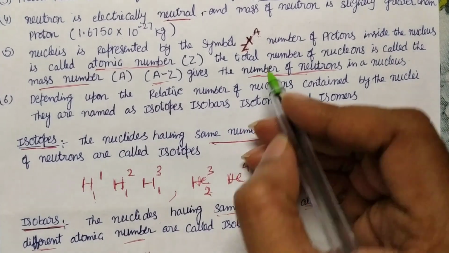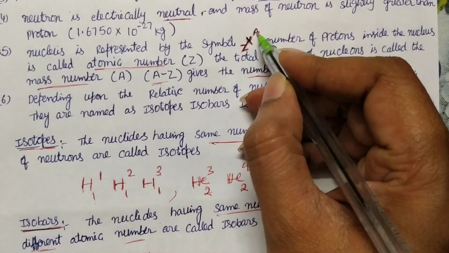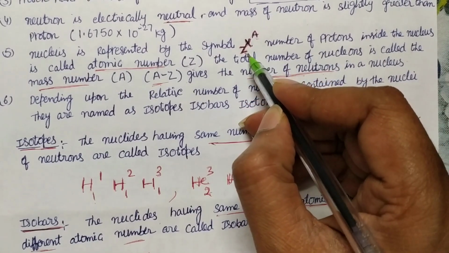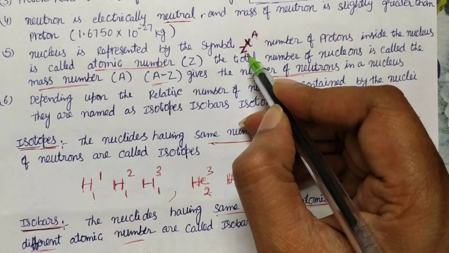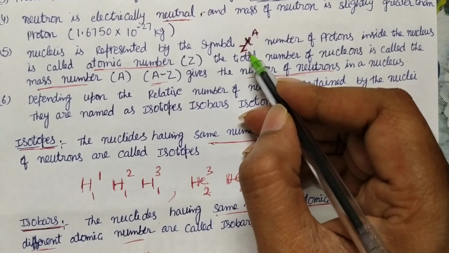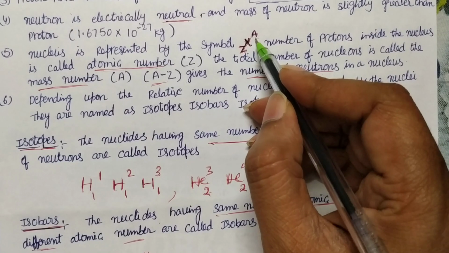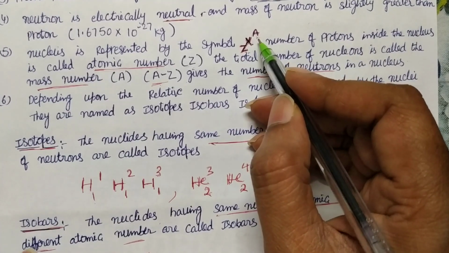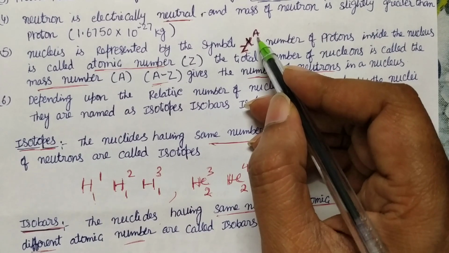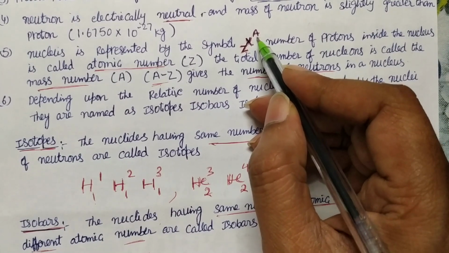An element can be represented as ^A_Z X. X is the name of the element. Z is the number of protons, which is what we call the atomic number. What is atomic number? Number of protons. A is the mass number, the number of protons plus the number of neutrons. Commonly it is called mass number, represented with capital A.